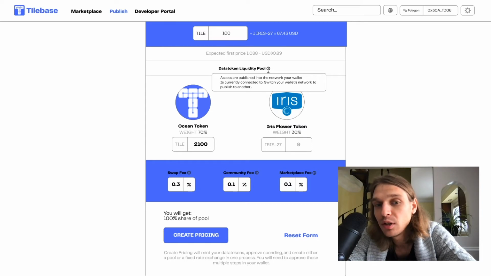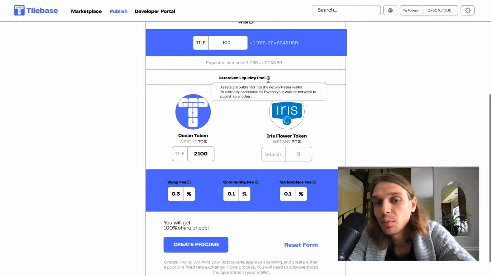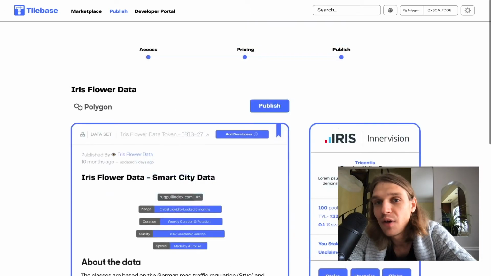This we'll get into a little bit later, but the benefit of this AMM pool is you'll actually have liquidity providers, people in the ecosystem that can stake against your data set to determine if it's reliable or not, and we can ultimately underwrite the risk of the data set with the liquidity provider staking against it. Once we determine our pricing, we'll create our pricing. The final screen is publish.